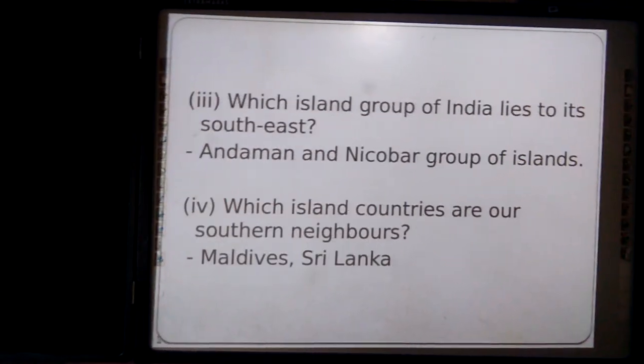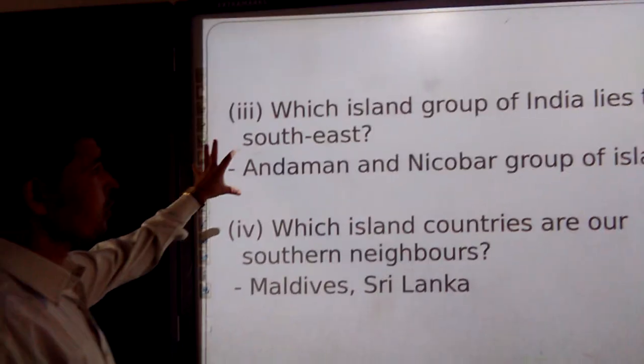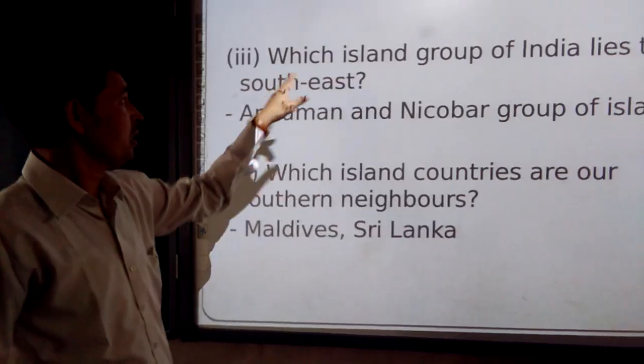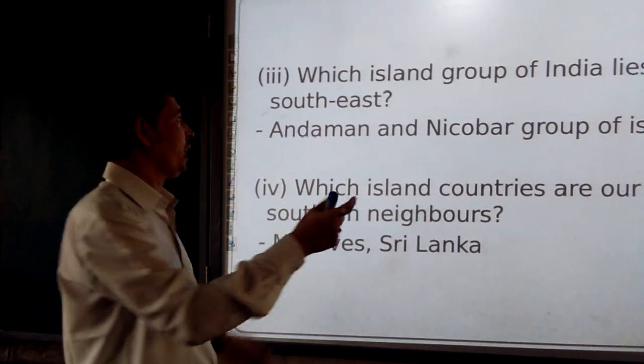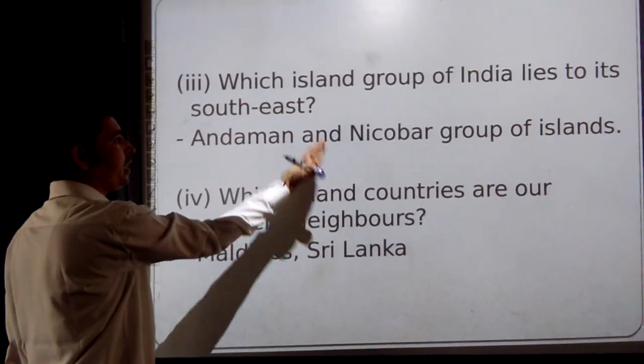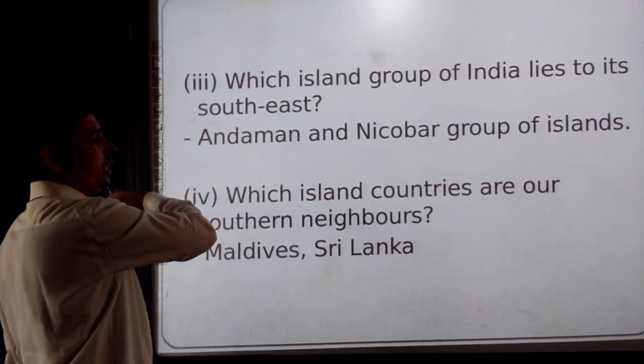So moving further to see about this also. Which island groups of India lie in the southeast? So it can be changed from southeast to southwest. So if southwest is asked, you have to go for Lakshadweep.